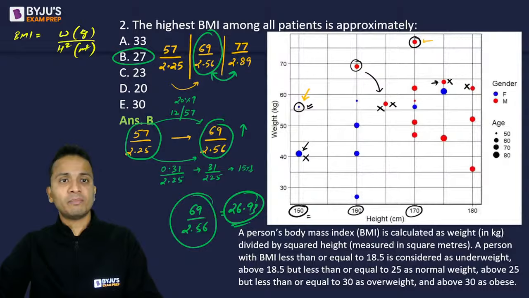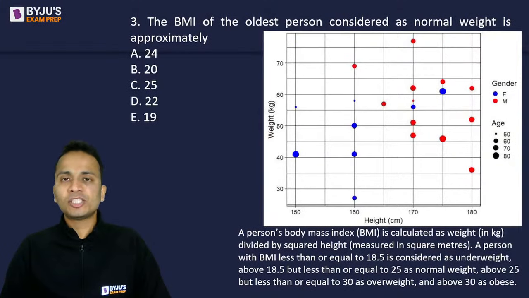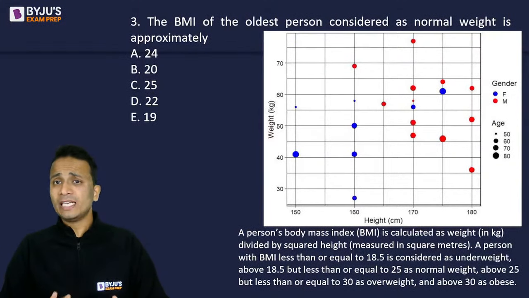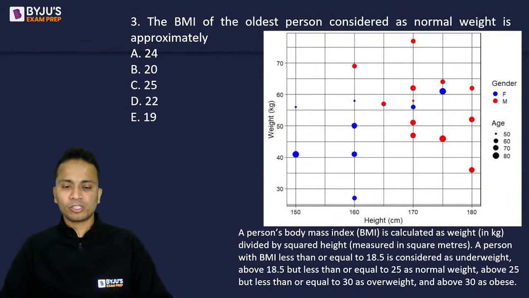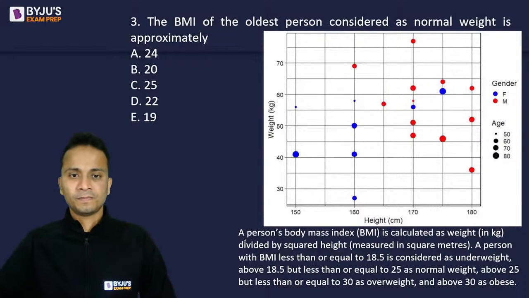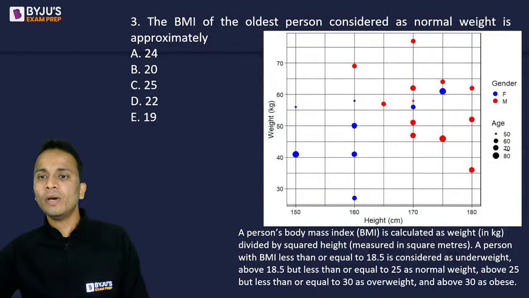Next question, question number 3. Now question number 3, the BMI of the oldest person. Now you will have to look at the oldest person. The BMI of the oldest person considered as normal weight is approximately how much? So oldest person, सबसे पहले age check करना है. So age should be equal to 80.